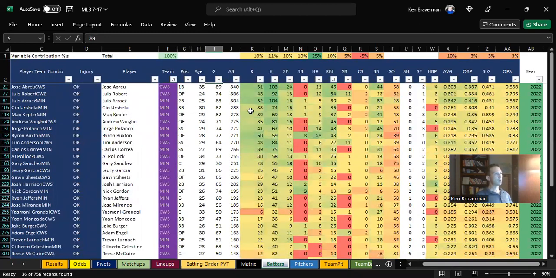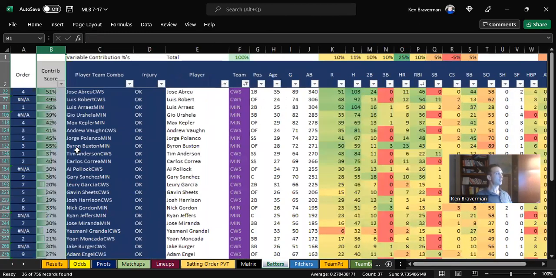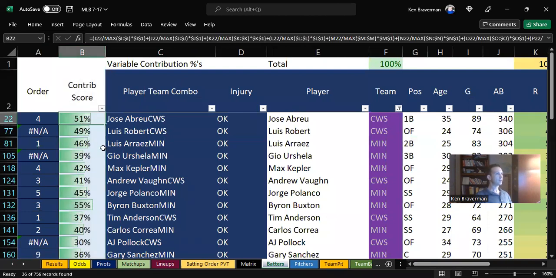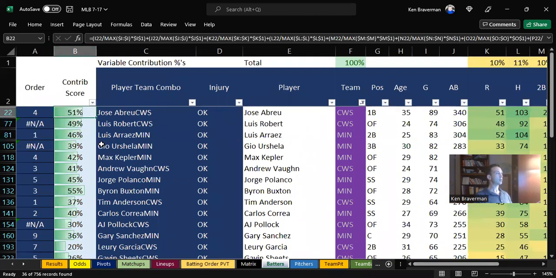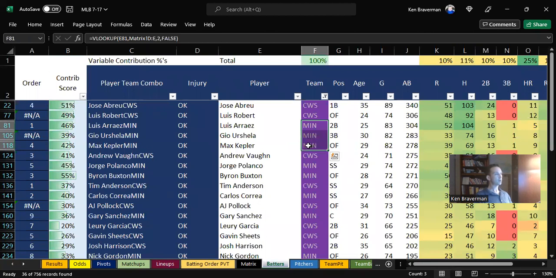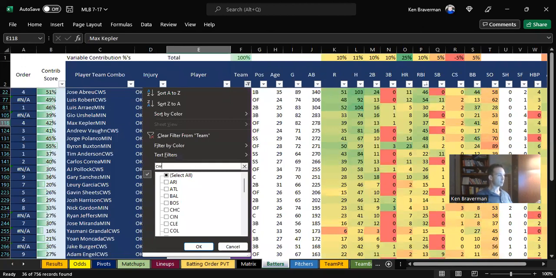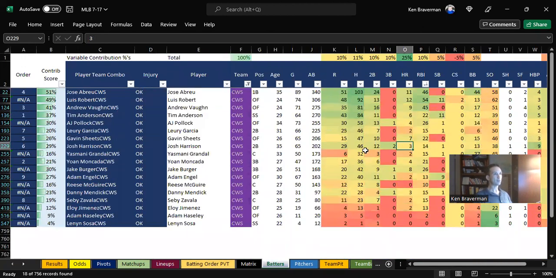Okay. We're starting to see what these contribution scores are, which is what appears over here. That's the sum total of the impact that the player is having. So it says that Jose Abreu on the White Sox has a really, really high percentage, and he's a productive player, right? There's a bunch of these Minnesota guys up here: Luis Arraez, Gio Urshela, Max Kepler. So what's doing this here? Is there any way we can get just the White Sox guys to get a little higher rating for some reason, because maybe our stats are off?